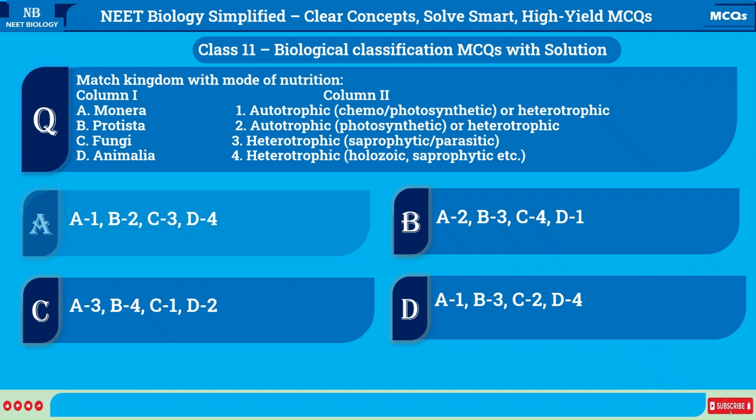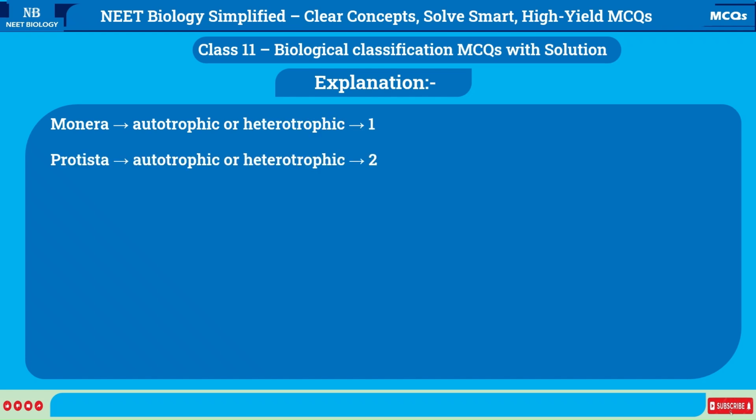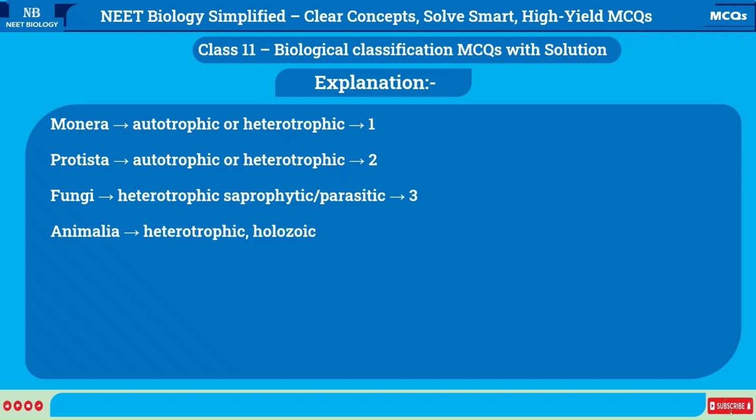Correct option is A, A-1, B-2, C-3, D-4. Explanation: Monera autotrophic or heterotrophic, 1. Protista autotrophic or heterotrophic, 2. Fungi heterotrophic, saprophytic, parasitic, 3. Animalia heterotrophic, holozoic, saprophytic, 4.